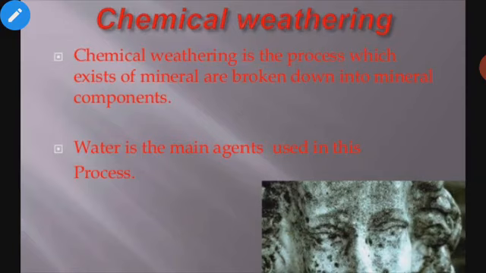Okay, in chemical weathering, the minerals break down into new mineral components. In chemical weathering, the minerals break down into mineral components, which are caused by weathering agents like water. Dear students, we know that huge pieces of rock begin to break near the surface due to physical or chemical weathering.